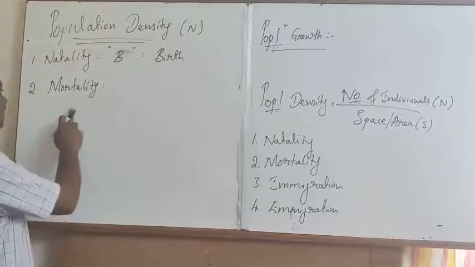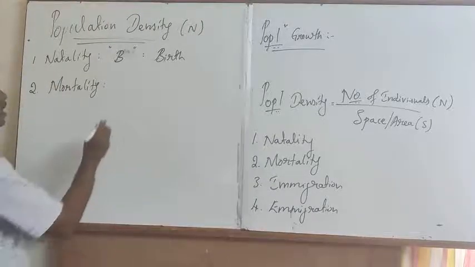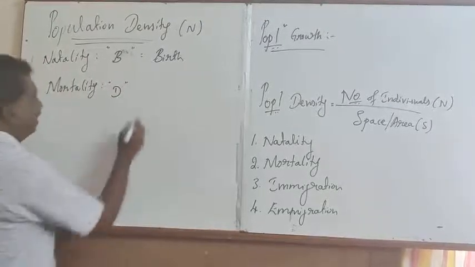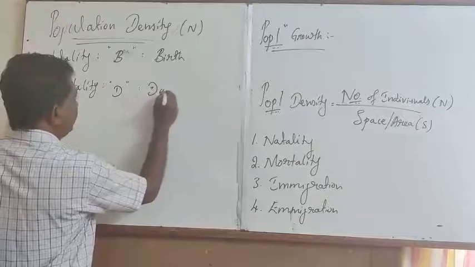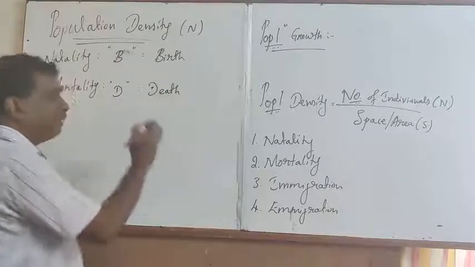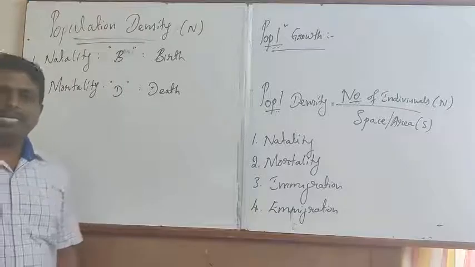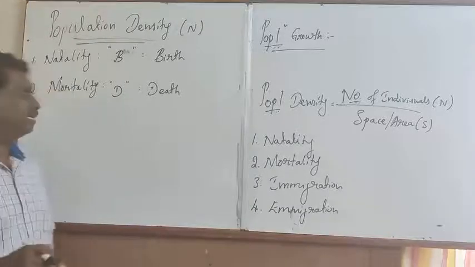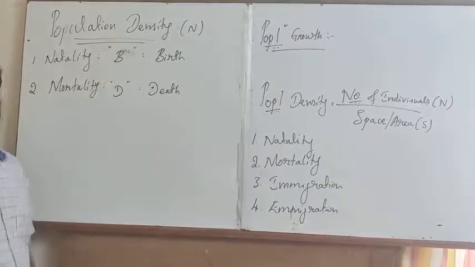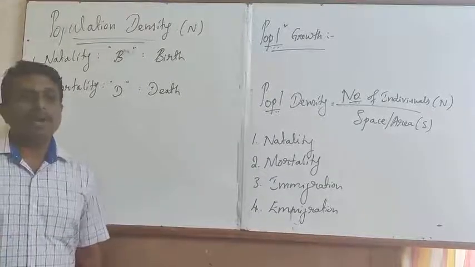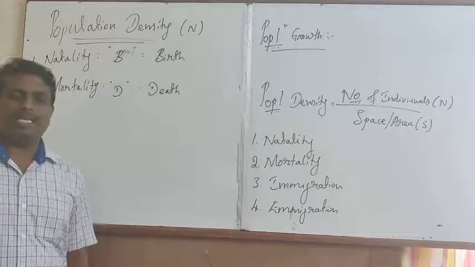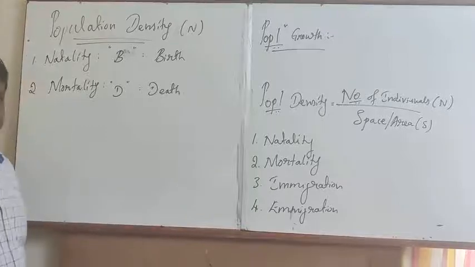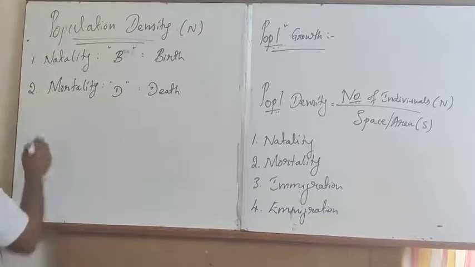It is denoted by capital D. D refers to the total number of deaths occurring in the given time in a population. In a population, mortality leads to a decrease in the size of the population.